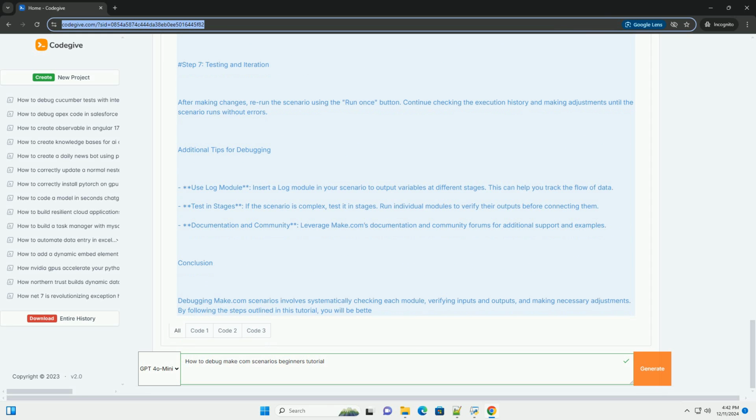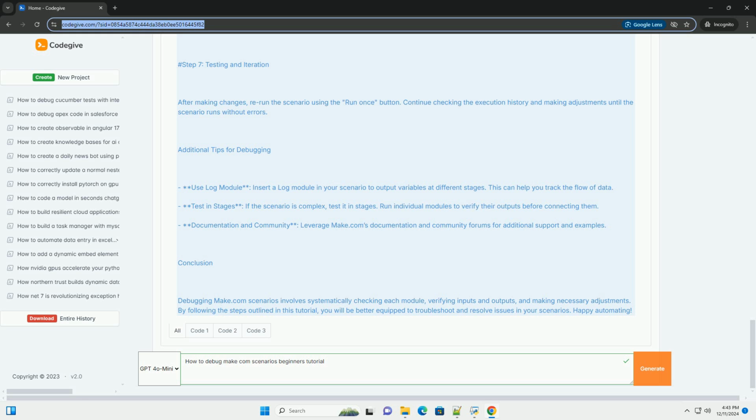Step 2: Enable debugging mode. Before starting to debug, you should ensure that your scenario is in edit mode. Here's how to enable debugging. 1. Open your scenario: go to your Make.com dashboard and select the scenario you want to debug. 2. Edit mode: click on the scenario to enter the edit mode. 3. Enable debugging: click the Run Once button in the top right corner. This will execute the scenario and allow you to see what happens during the run.